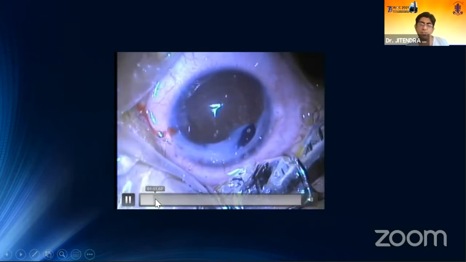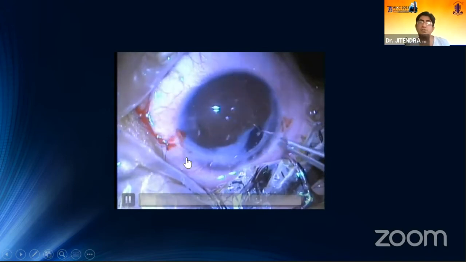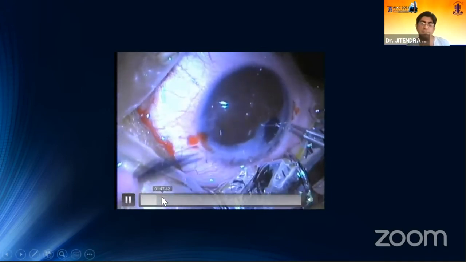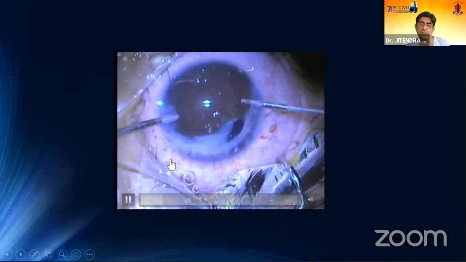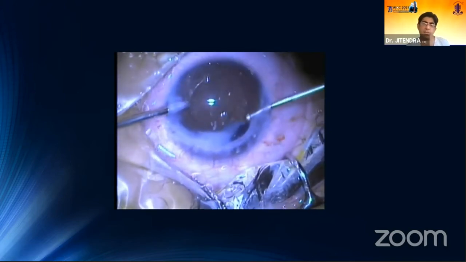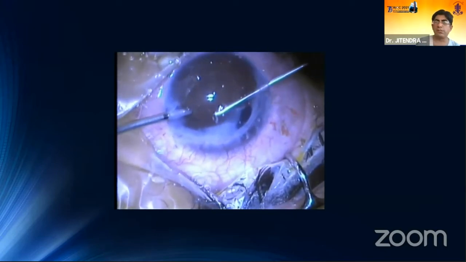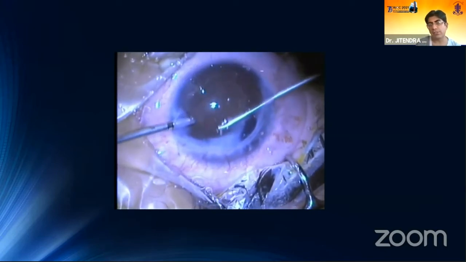Sonography did reveal that the posterior segment was normal, so we thought that we will go inside with a retractor and try to make a small pupil in the center. We thought that would be the end of the surgery, and we would be able to rehabilitate the child.